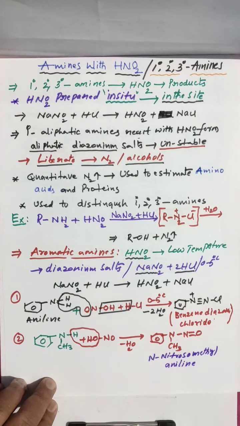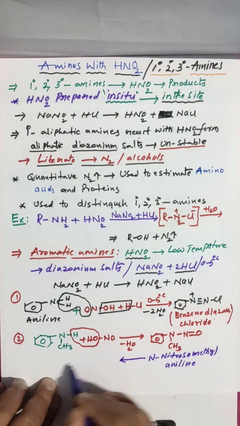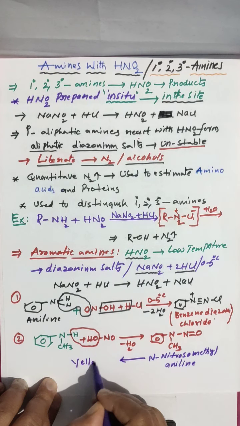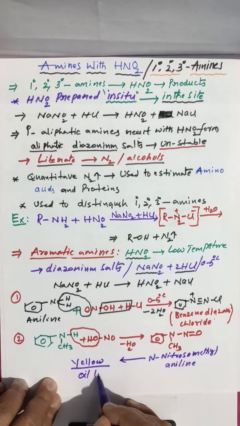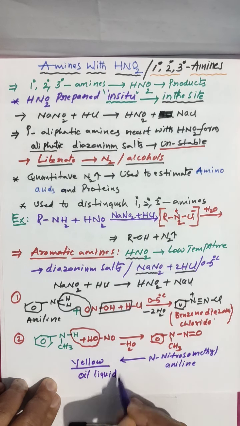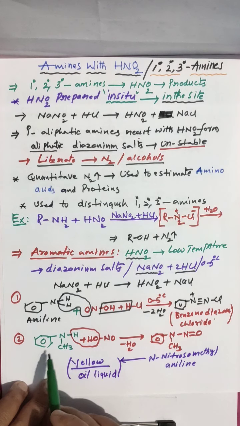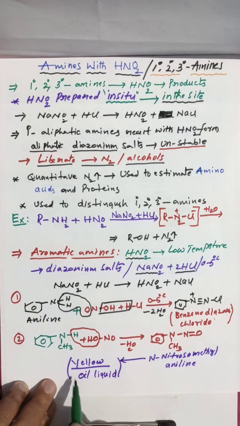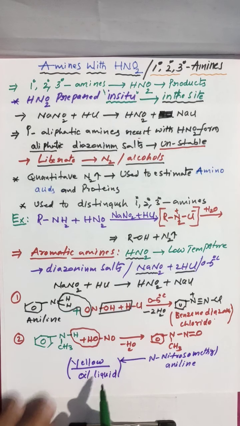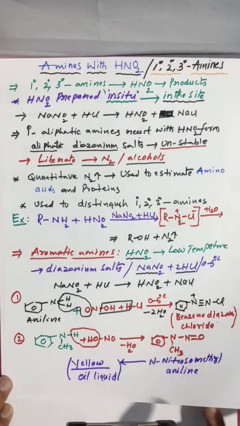And this is yellow in color. Remember, very important, color is also very important. It is a yellow oily liquid. Remember, sometimes color is also asked in competitive exams. When we take a second degree amine, you get N-nitroso methyl aniline, which is a yellow colored oily liquid. This is with second degree.